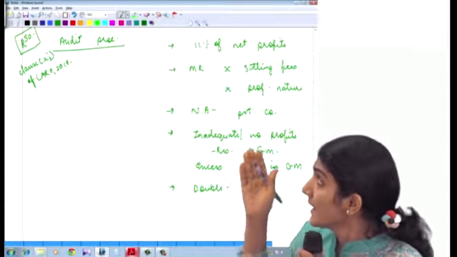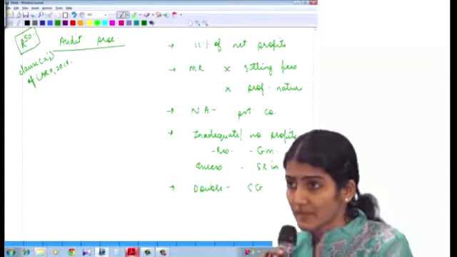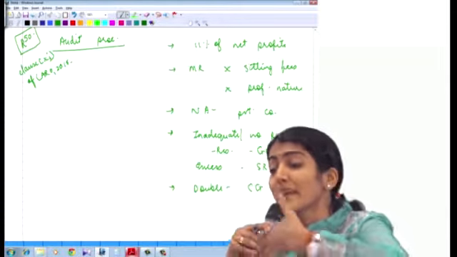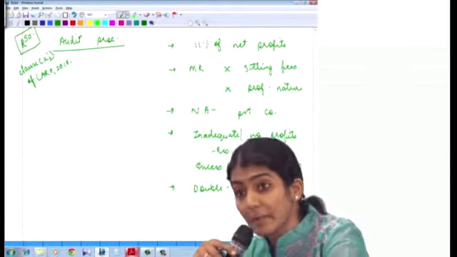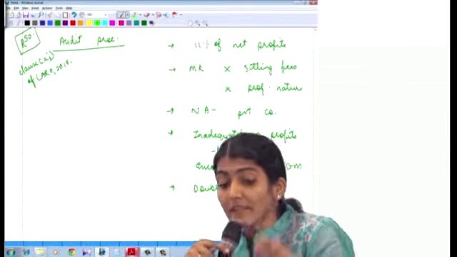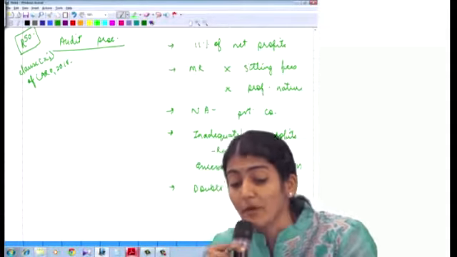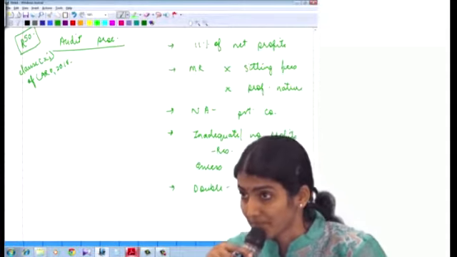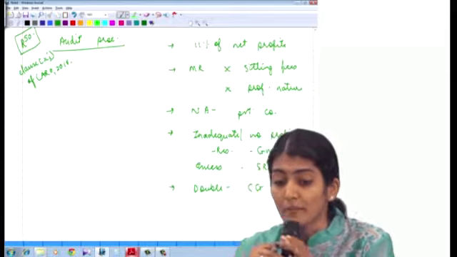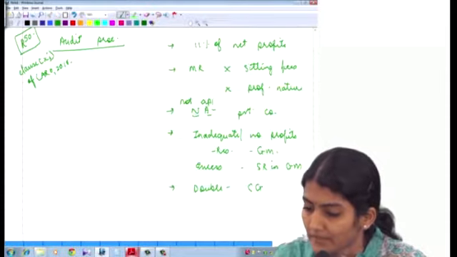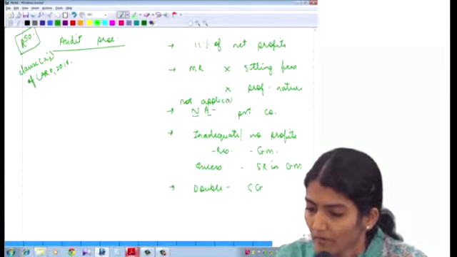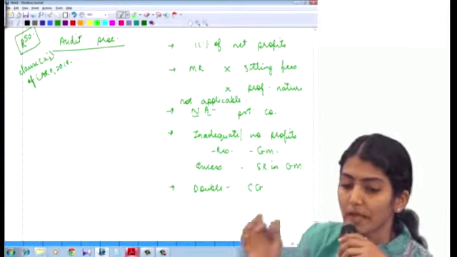Right, what does it say? Inadequate or no profits, then resolution in the general meeting. If you want to pay excess of that, then special resolution in general meeting. And if you want to double the amount which is allowed, then again the central government approval will be required. Right, and NA: not applicable to private companies.